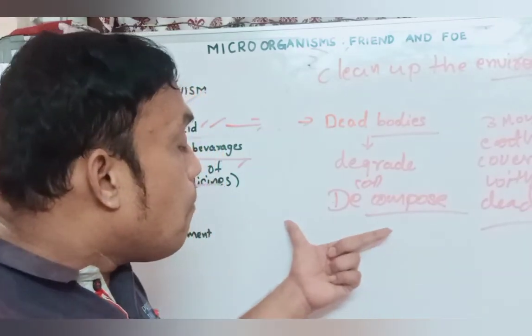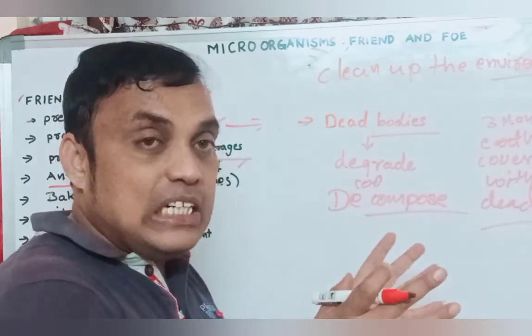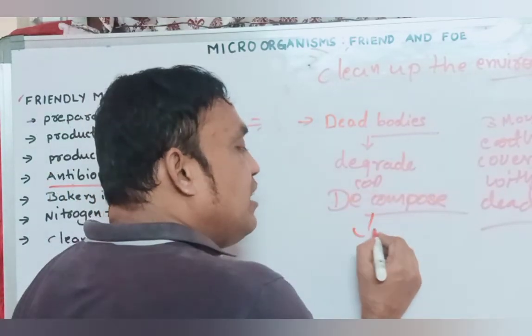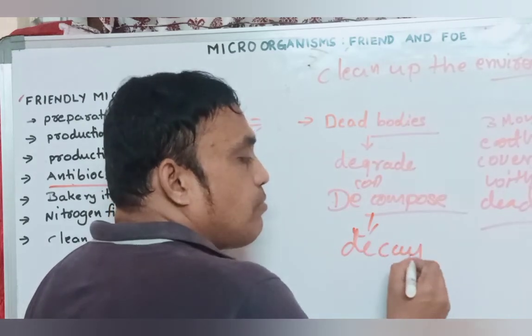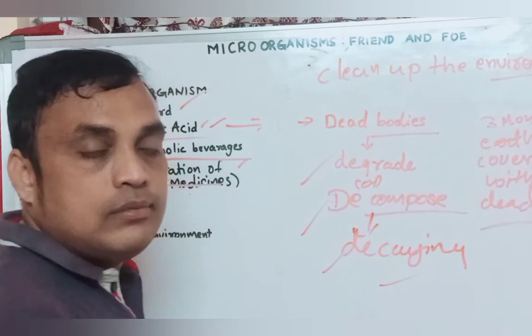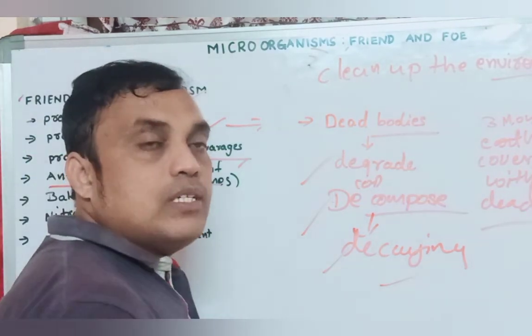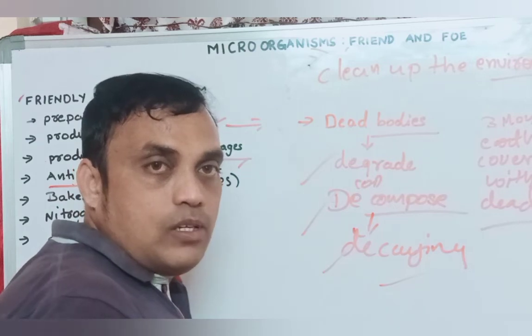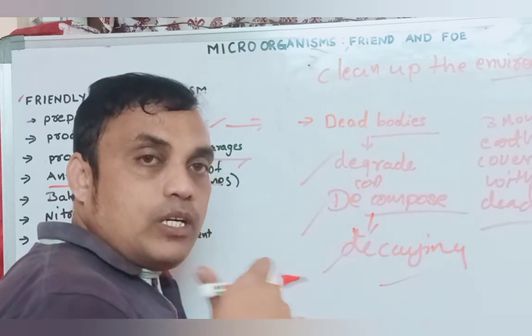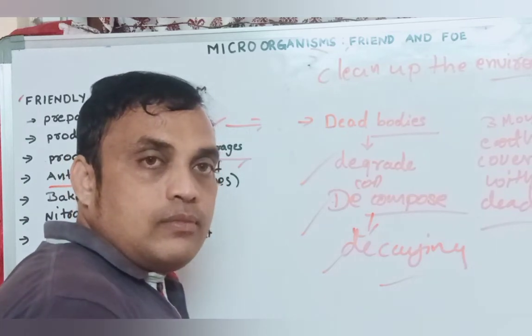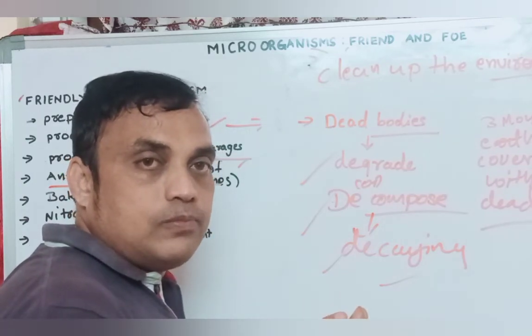So what are microorganisms doing? They decompose the bodies. They decay, degrade the bodies. After a few months, the body disappears and only bones remain visible. The fleshy part, everything, disappears. Why?